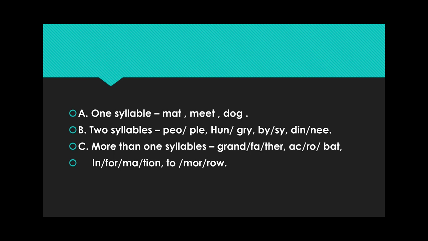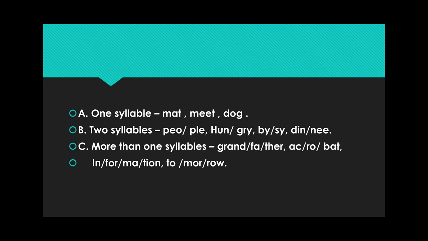Then come to the two syllable words. They are people, hungry, busy, and dinner. So students, people: if you pronounce the word, you can see that in the first part we got one vowel sound, pee, and in the second part we got another, pul. So hence it has two syllables.